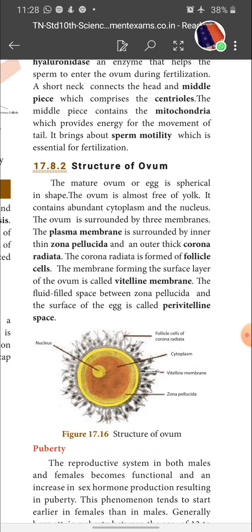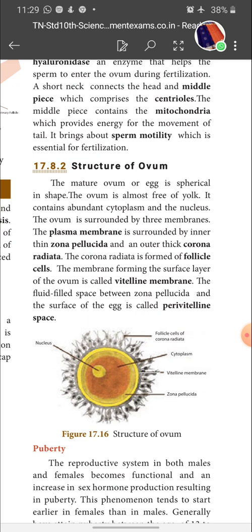This is also one 4-mark question, children. Please note it. Structure of ovum. The mature ovum or egg is spherical in shape. The ovum is almost free of yolk. That is alecithal egg. Human ovum is alecithal. What does A mean? A means no. Lecithal means yolk. So no yolk at all. Since the human ovum consists of no yolk, it is called an alecithal egg. And what is its shape? Spherical in shape, almost free of yolk, and it contains abundant cytoplasm and the nucleus. The structures present inside the egg are cytoplasm and nucleus.